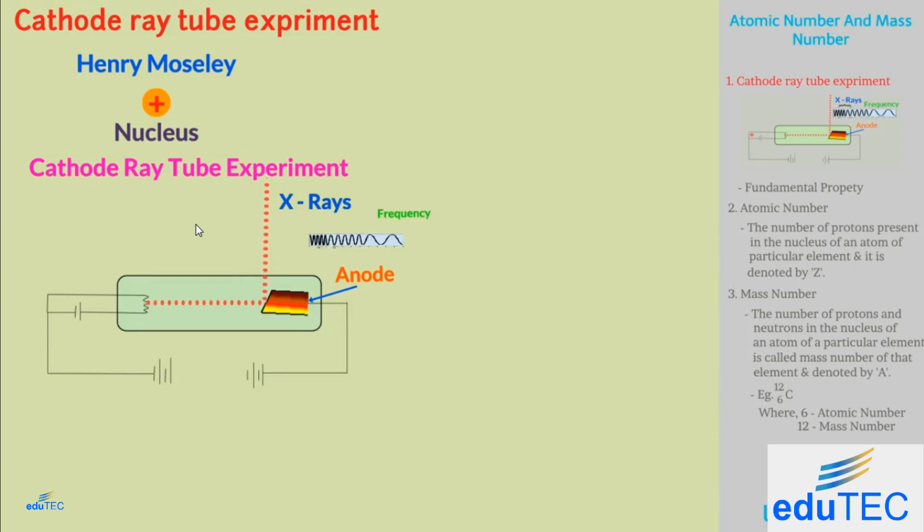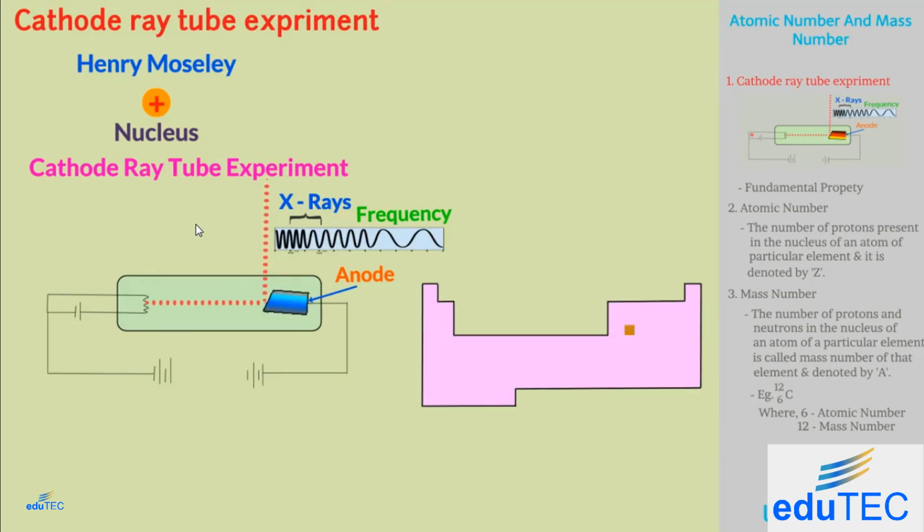He measured the frequency of the emitted X-rays. Then, he replaced the anode with another metal which is situated at a lower position in the periodic table. On repeating the experiment, he got a lower frequency of X-rays. He repeated the same experiment a number of times and found that the frequency goes on decreasing as the position of the element in the periodic table decreases.